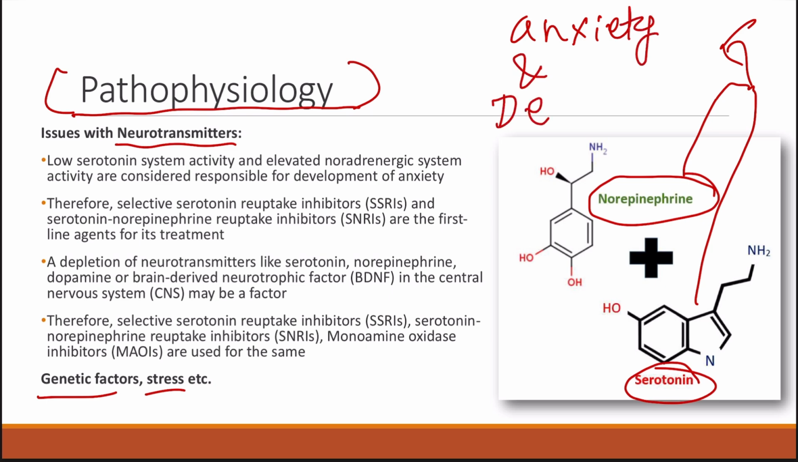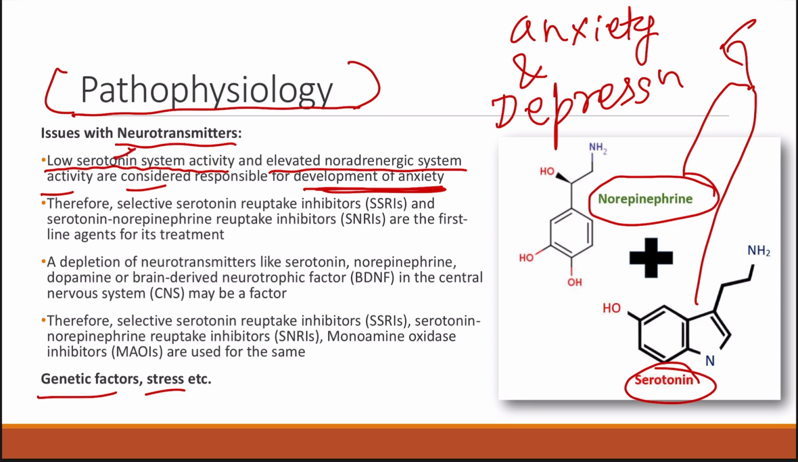So there will be issues in these two neurotransmitters in both anxiety as well as in depression. So let's see. First, low serotonin system activity and elevated noradrenergic activity are considered responsible for the development of anxiety, which is very common. That is, it is the lower levels of serotonin, that is 5-HT, as I've already mentioned, serotonin. If it is less, it leads to development of anxiety. And then we have elevated noradrenergic activity, that is increase in the norepinephrine. Because of this the person will be having sweating, then there will be increase in the heart rate, palpitation, respiratory rate will be increased, all those things.